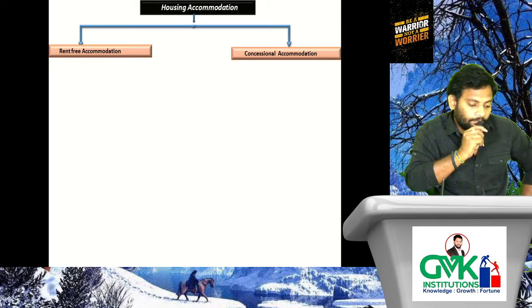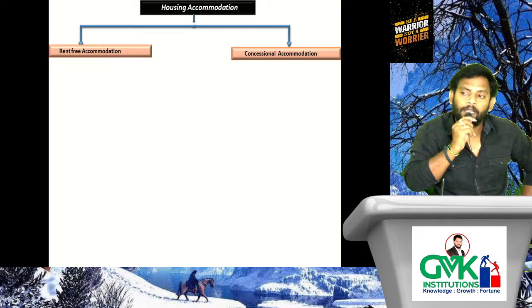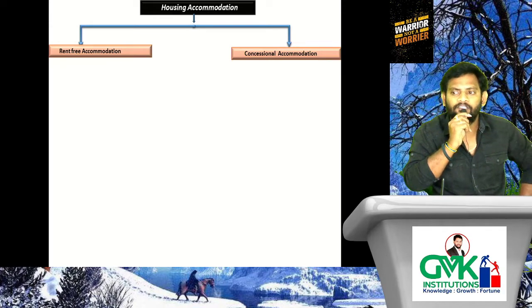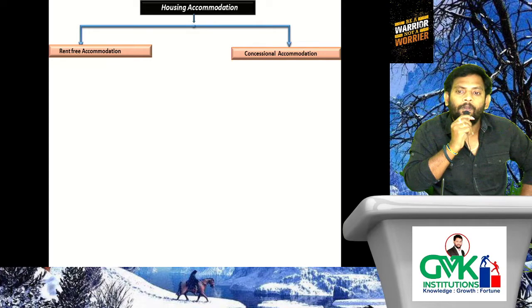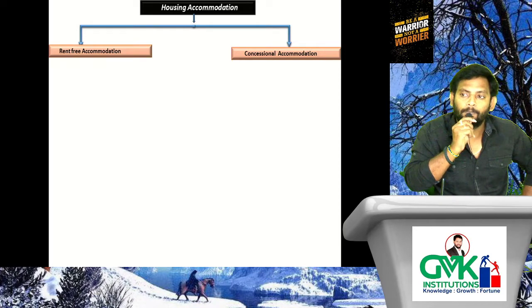Whereas the accommodation provided by the employer to the employee by charging something in return, obviously less than the required one, ma, then only we will be in a position to determine the taxable value of benefit. I will explain. Say for example, for that housing accommodation, the employer has to charge, assume, 10,000 per month, but he is charging just 2,000 rupees from the employee.